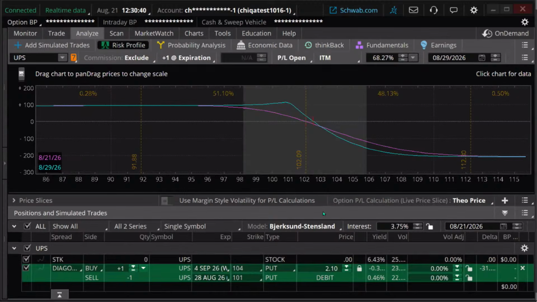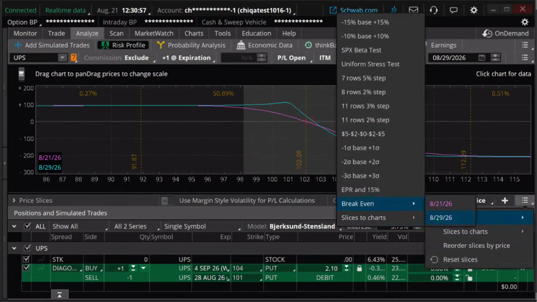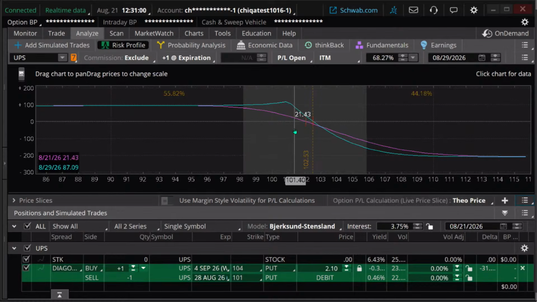Okay, here's my trade. This is what it looks like. I'm bearish. This is the bearish pattern that we're looking for on this one there. We can set our slices to break even. There's August 29th, set slices, break even. There we go. So we're about 55, 56% break even or better, about 44%. This is if we hold it all the way to expiration. 44% break even or worse on that.